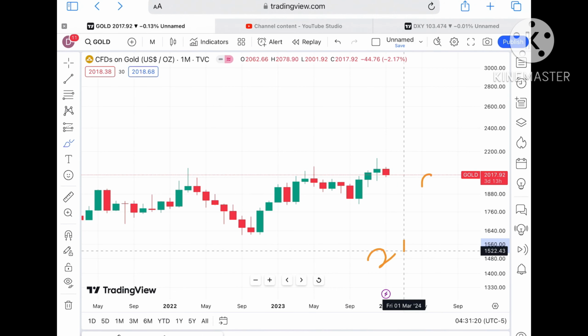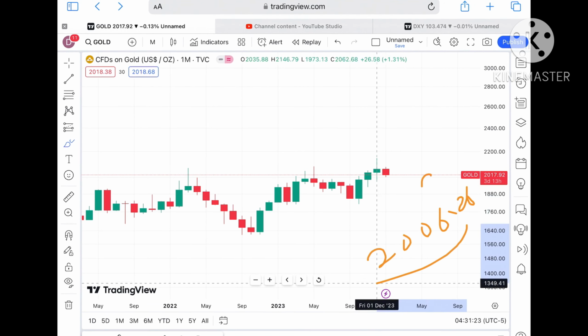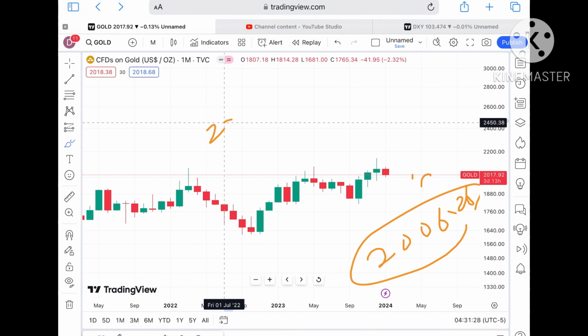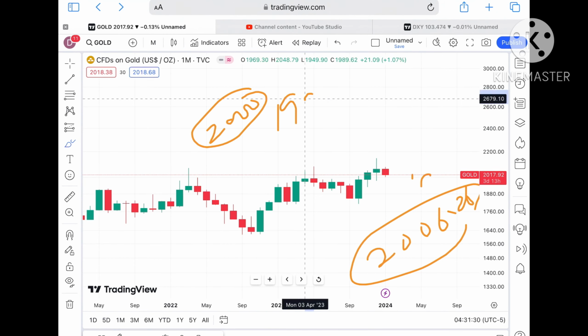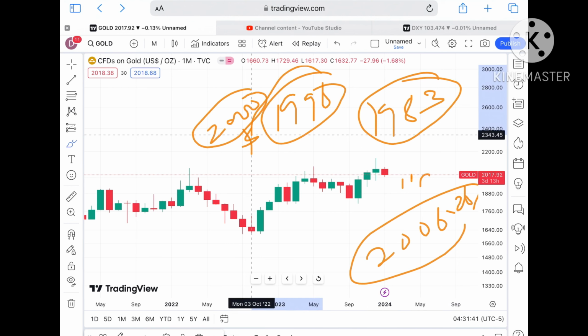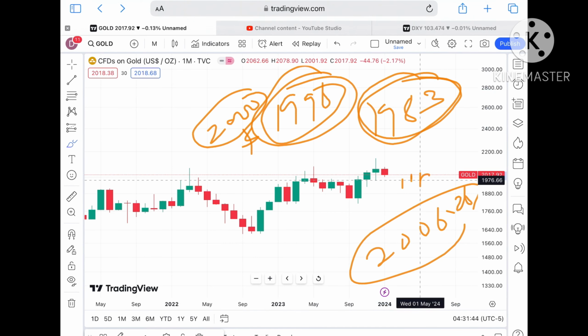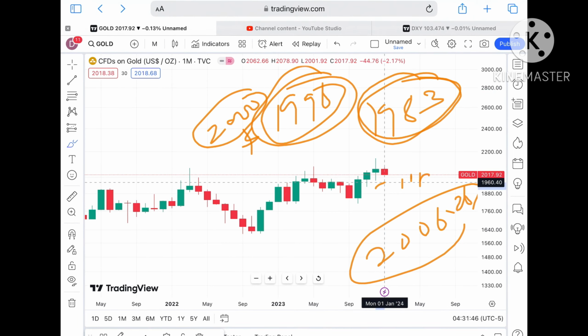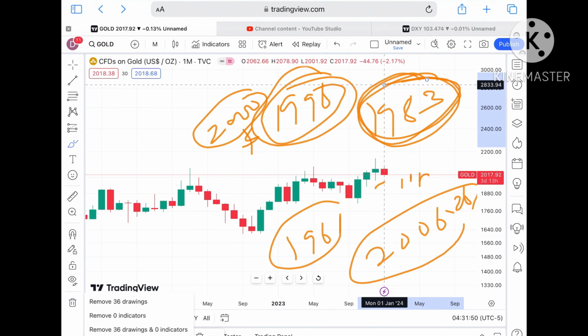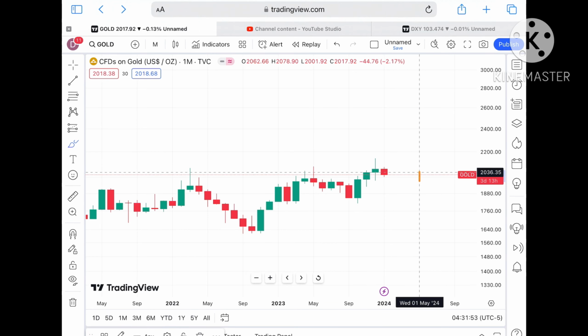Okay, but suppose the price doesn't sustain, we can see it come down again towards a level of $2006.28. If the price falls below that particular level, we will see it move to the level of $2,000 and it will touch a level of 1998. Once the price starts moving below 1998, we can see the downfall, and from there a probability of going towards a level of $1983. After 1998 we will see a level of 1983, and from there a further fall towards a level of around 1966 once the price starts falling in 1983.